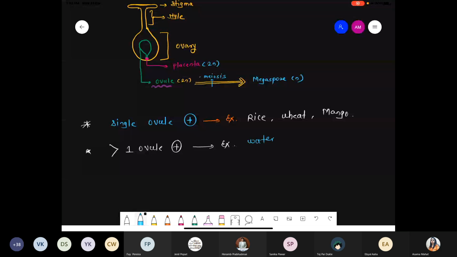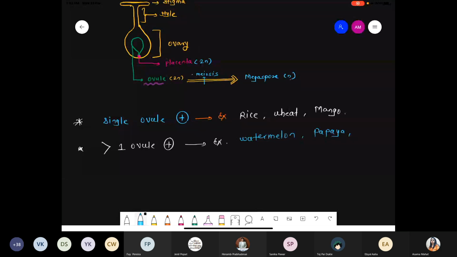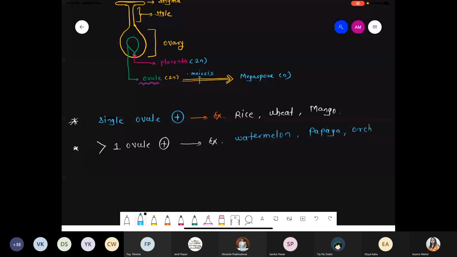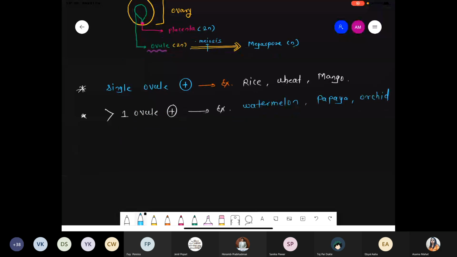Watermelon has many seeds. So the example is watermelon, and also papaya, and also orchid. So these are a few examples, depending upon whether a single ovule or multiple ovules are present. Another point: on the basis of the gynoecium.